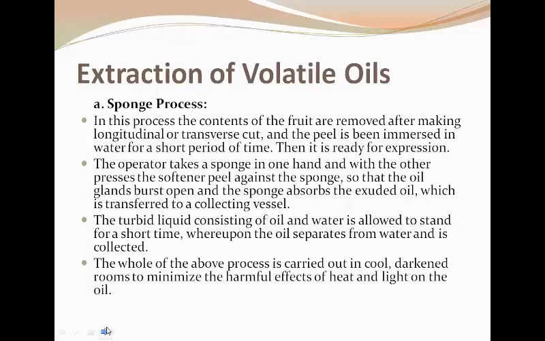Now in the collecting vessel, the liquid is turbid, containing water and oil. If we keep it for a short period of time, we will be able to see that the oil separates out from the water, and then it is collected.